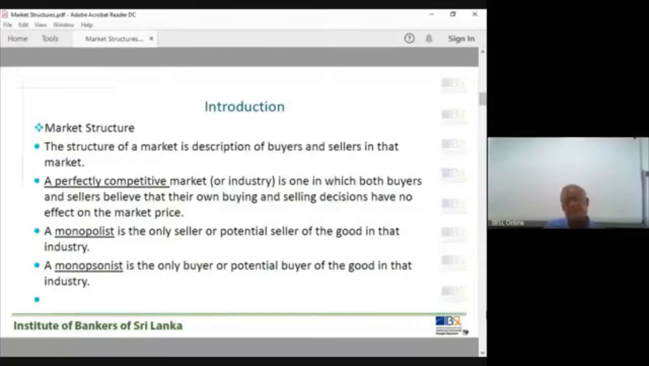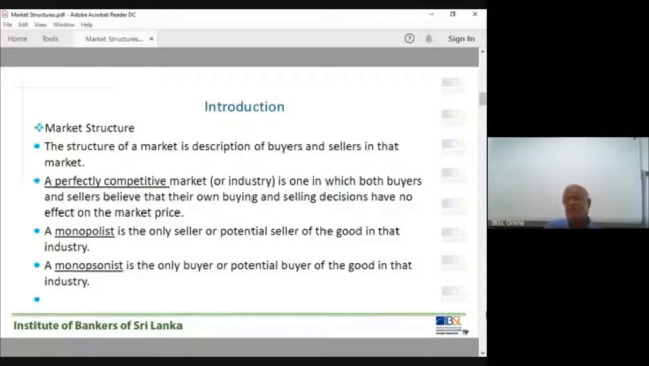A market. Let's discuss the market structures first. What are the market structures that we are going to study in this lesson? Perfectly competitive market or industry is one in which both buyers and sellers believe that their own buying and selling decisions have no effect on the market price. That's interesting. Buyers cannot affect, control, or change the market price. Sellers also cannot change or affect the market price through their behavior.